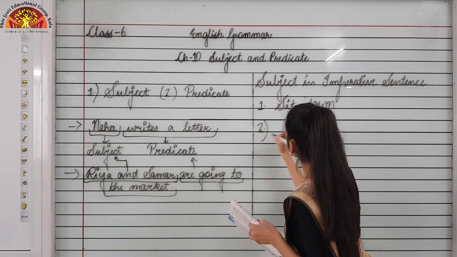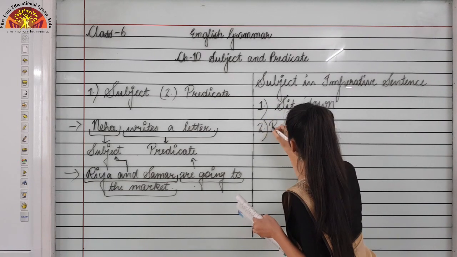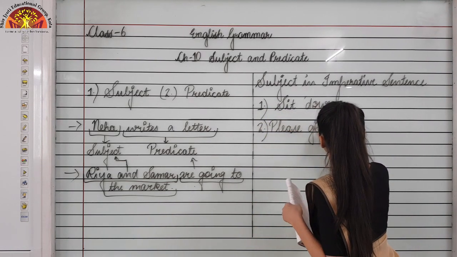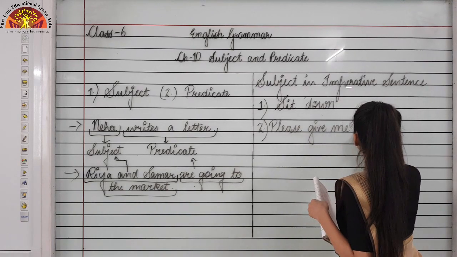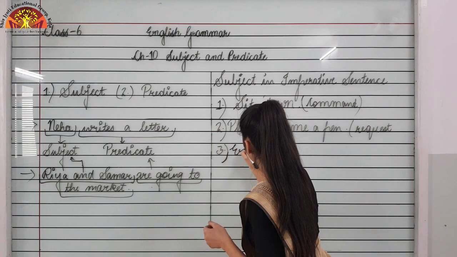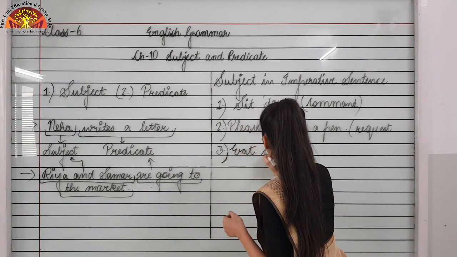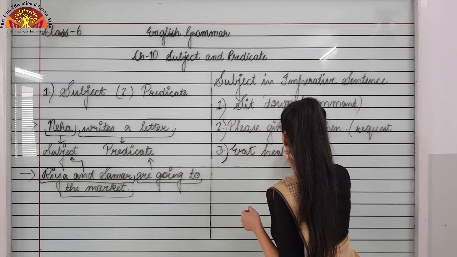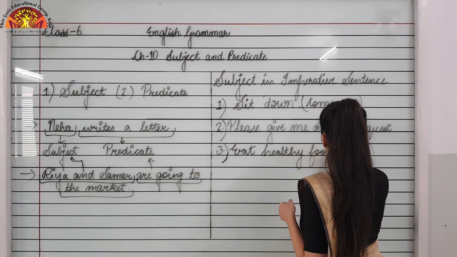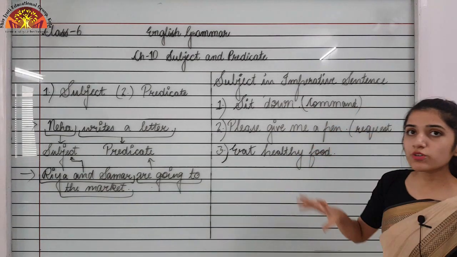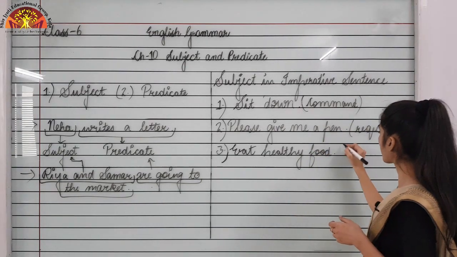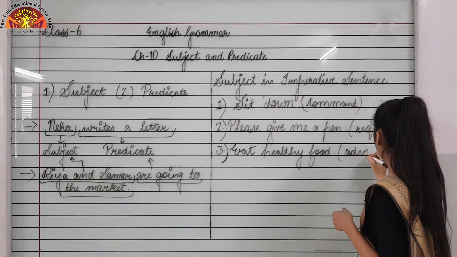Second, please give me a pen. Eat healthy food. Now we have to find out the subject in these imperative sentences. This one is an advice.